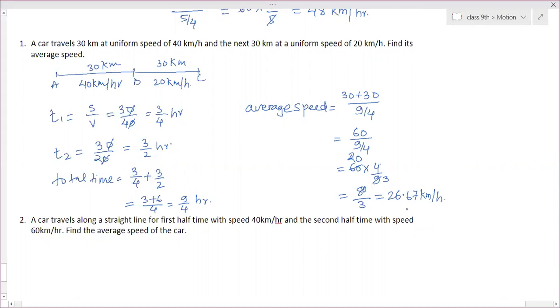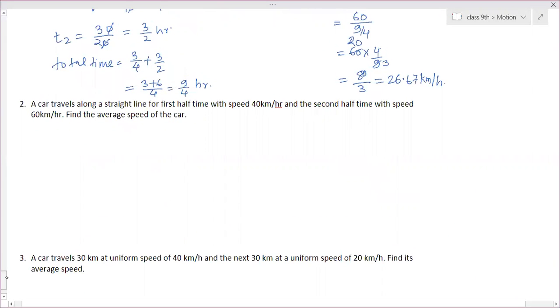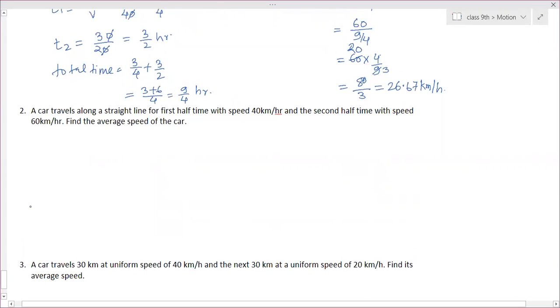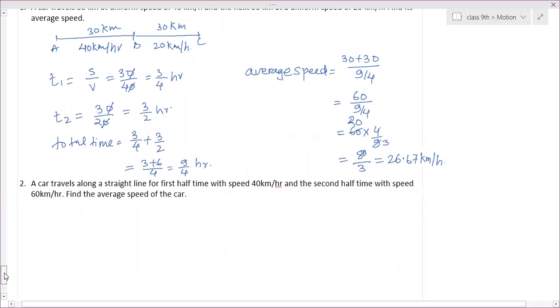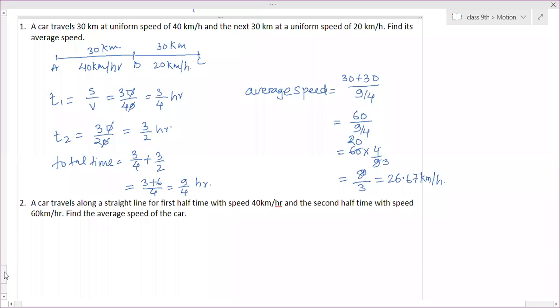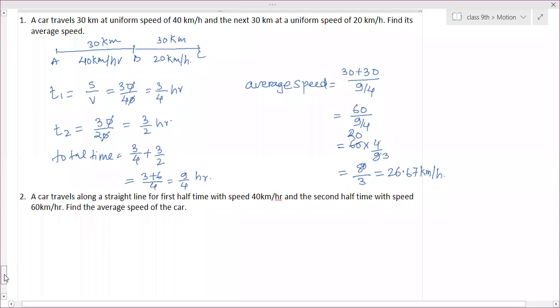Ma'am, I tried the second question. Is the answer 20 kilometer per hour average speed? Need to check. No, it's not 20. Done. First one, first part done. Have you finished the first part? Yes, ma'am. Okay.